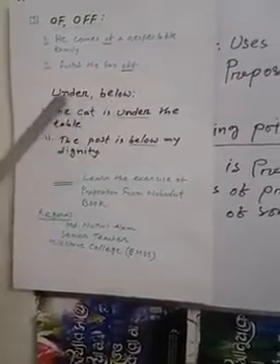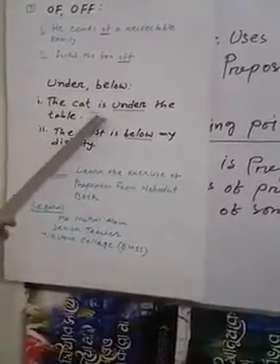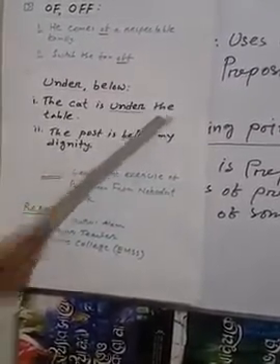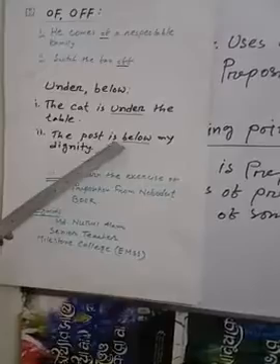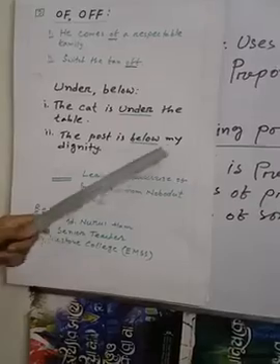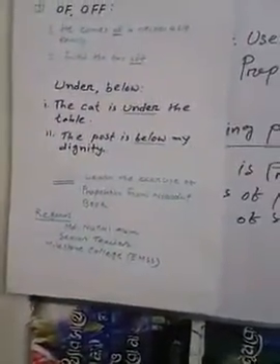Now the last one: under and below. See, the cat is under the table. That means the cat is under the table. We use under here. The post is below my dignity. Here we also use below. My dear students and my dear viewers, see the prepositions from 1 to 10 uses.